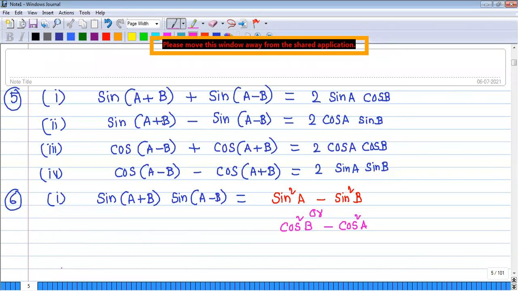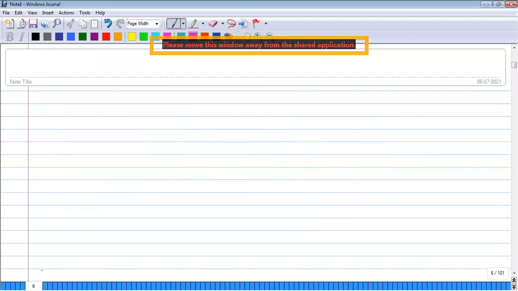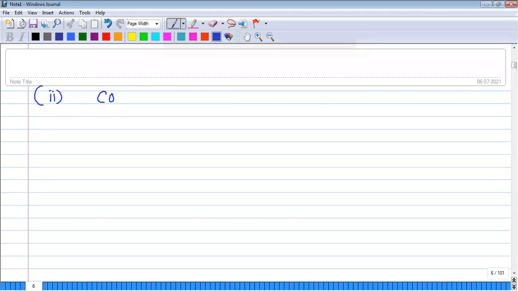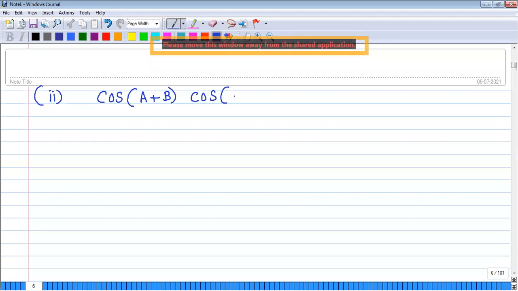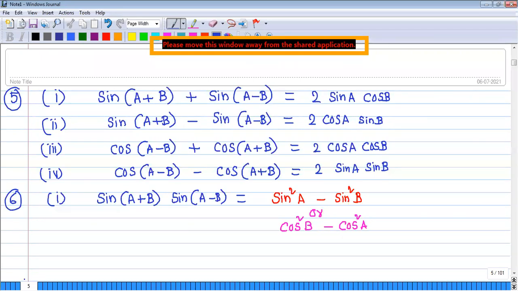Next, in the sixth concept only, we are going to discuss the second formula. Cos of A plus B into cos of A minus B. That is equal to cos square A minus sin square B, or cos square B minus sin square A.